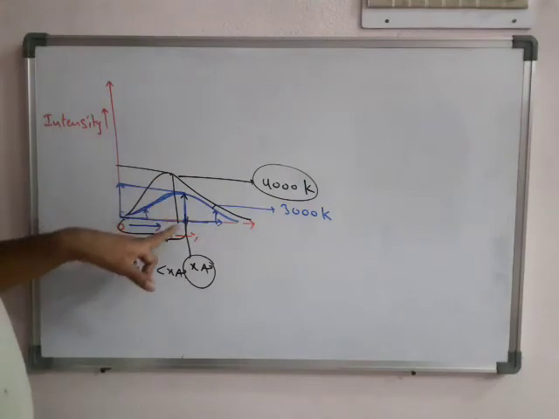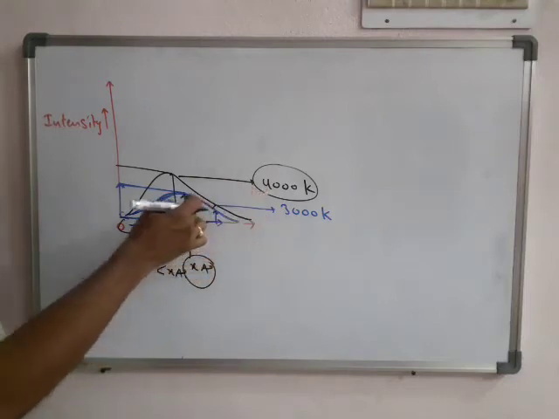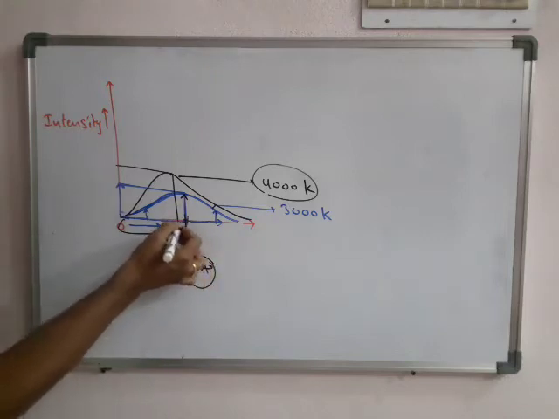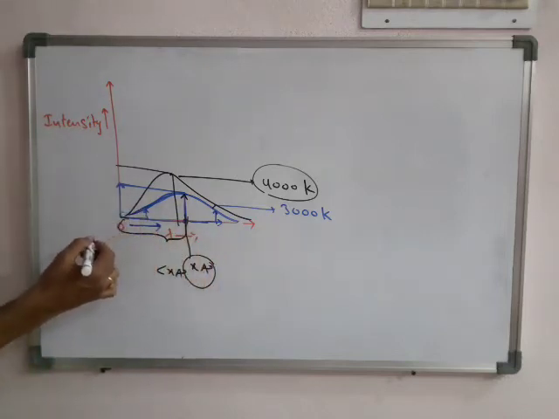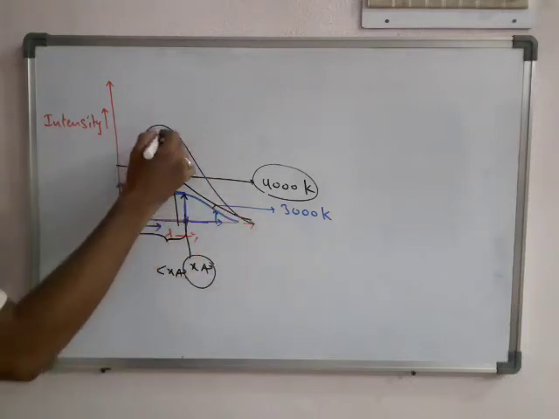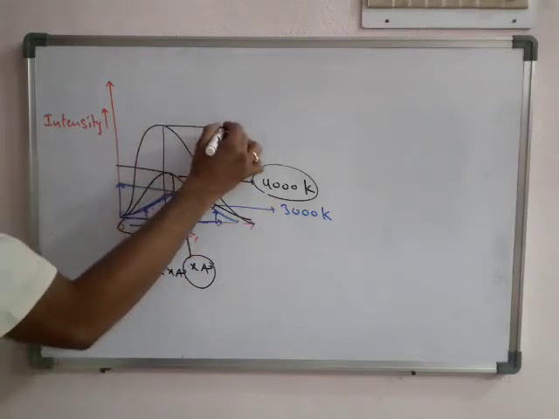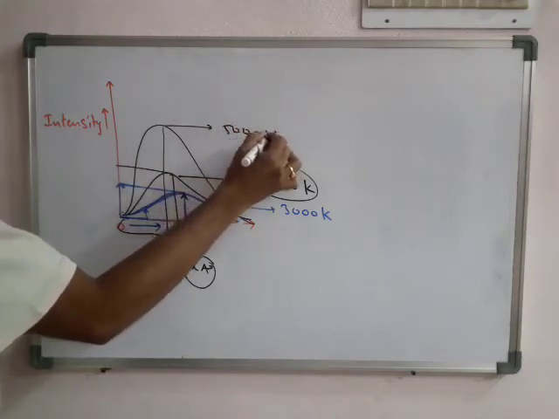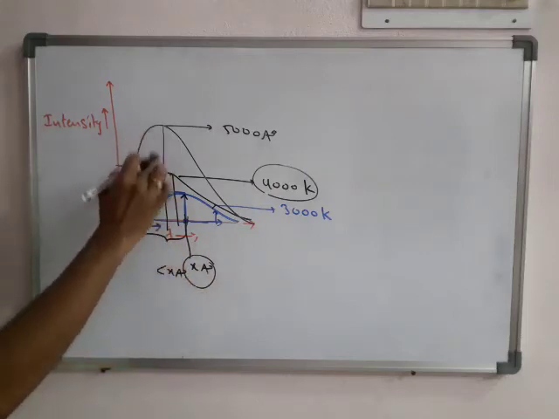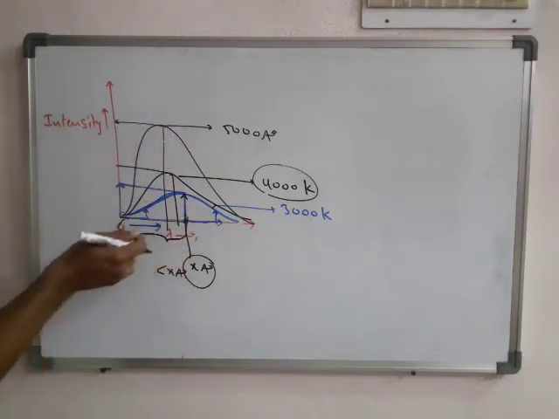But the peak stage comes at x angstrom at 3000 Kelvin, and for example at 4000 Kelvin it shifts towards the left side. That means if here it is x wavelength, it is a less wavelength. For example, if you take 5000 Kelvin, it was like that. At 5000 Kelvin the peak stage is obtained at even less than the 4000 Kelvin wavelength. This means as temperature increases, the maximum intensity is obtained at the lower wavelength side.